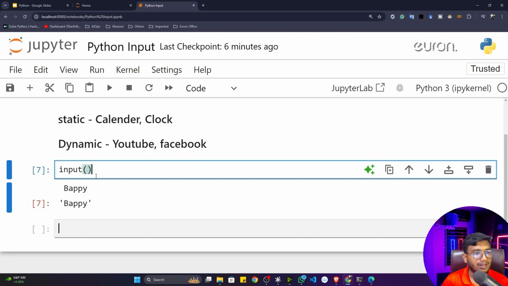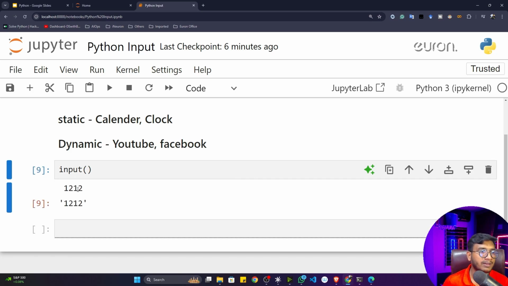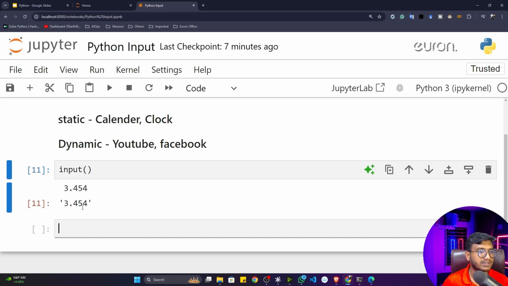Now you can ask me, can we only give string type data in this input function? No, you can give any kind of data. Let's say if I execute this cell again, now I want to give a number. If I press enter, you will see that this number is printed. I can also pass a floating type value. If I execute this cell, see, everything is printed in the console.